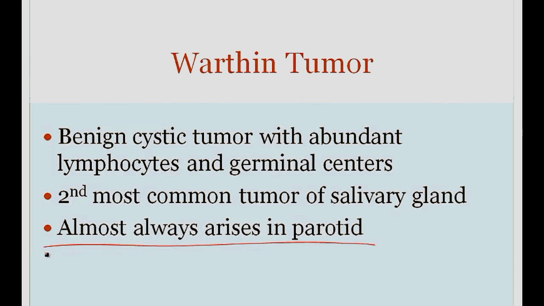The parotid gland is one of the last glands to actually separate itself from the adjacent stroma embryologically. And so it's often that we can see lymph node tissue within the parotid, and that lymph node tissue can actually become a Warthin's tumor. So again, it's a benign cystic tumor with lymph node tissue, and that's why we say abundant lymphocytes and germinal centers is the classic description.